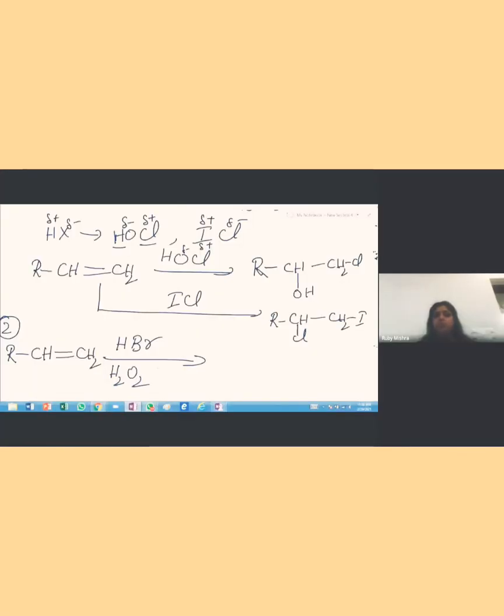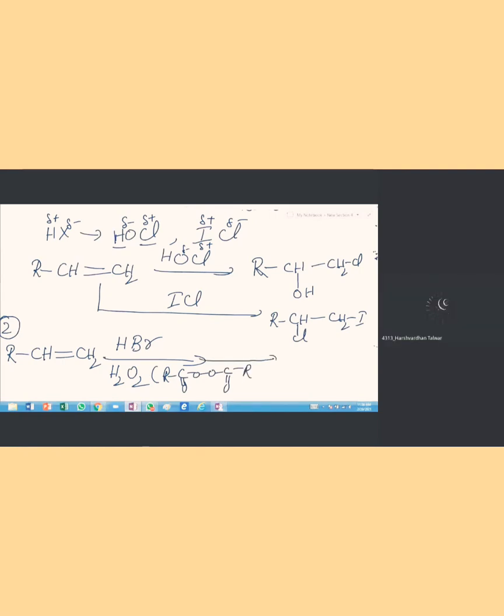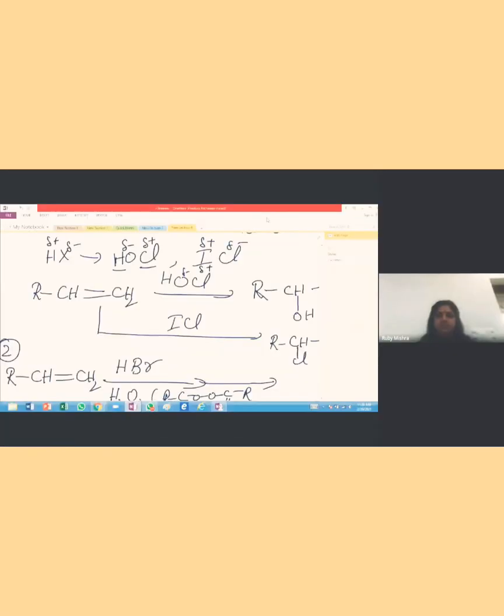We are adding HX, especially HBr, and we have added H2O2 or peroxide R CO O O CO R. Anti-Markovnikov rule, ma'am, it will be applied. Who said this? Harshvardhan.